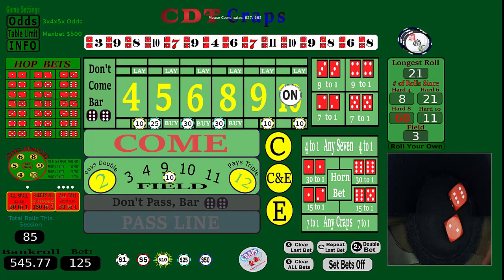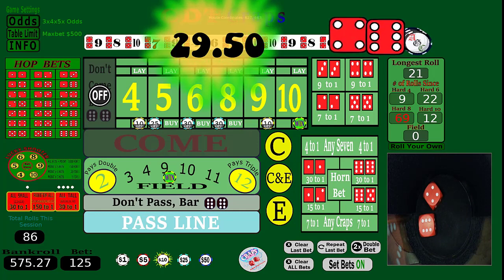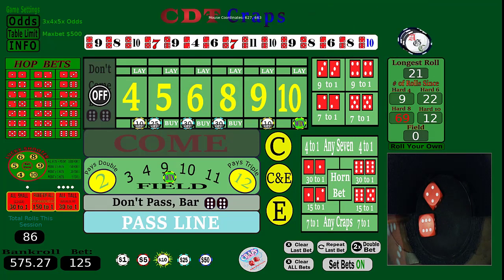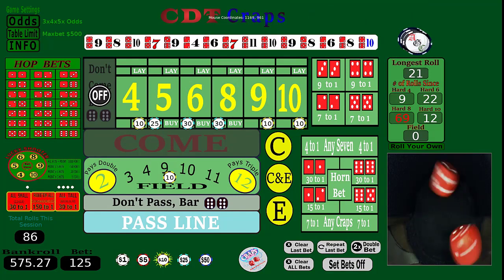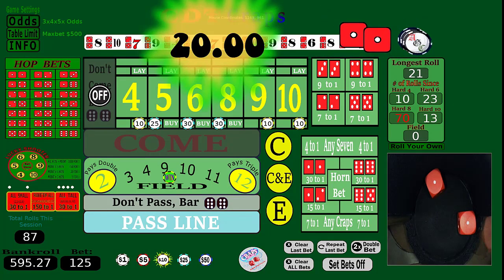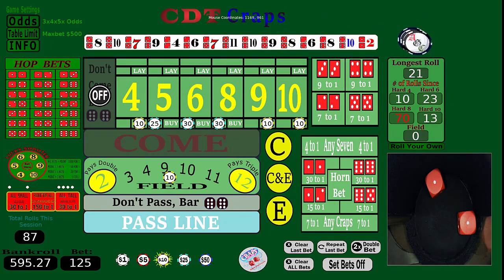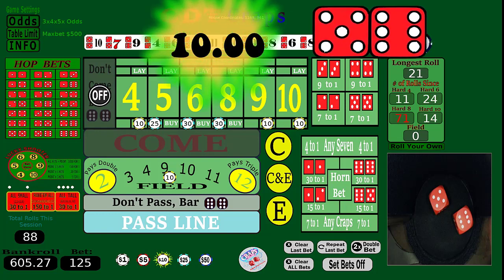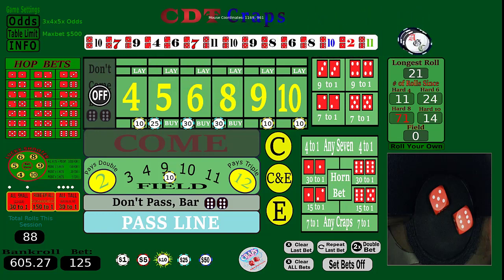Here we go. And there's a 10. All right, repeat last bet. Oh, I already have that. Set bets on is what I really need to do. And there's a deuce. That pays double. Fantastic. Again, we win on anything, right? So we're trying to get to that. We're trying to take advantage of those rolls. There's an 11. All right, we just did it again. Let's go.